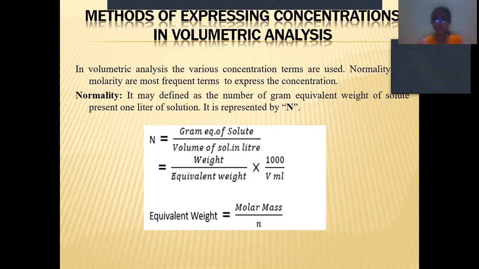So in order to calculate how much weight of the substance to take, we choose the first formula. And the second formula is used when we know the weight of the substance, but we don't know the normality of the solution. In order to know the normality, we should take the second formula. The first formula is used to know how much weight of the substance we have to take.